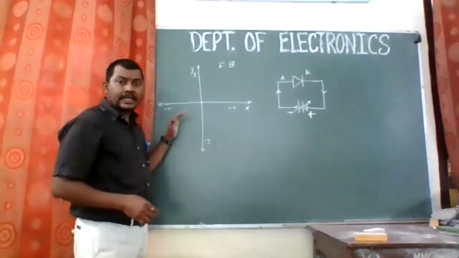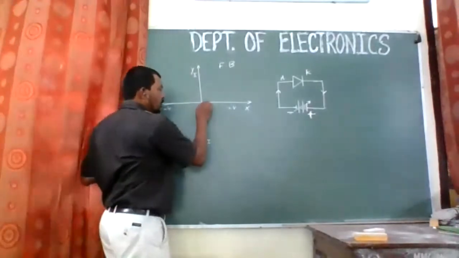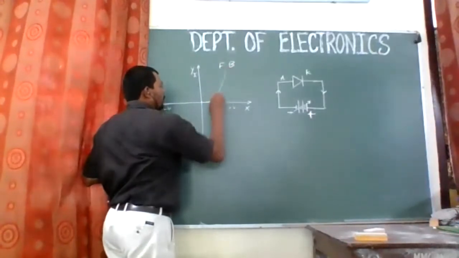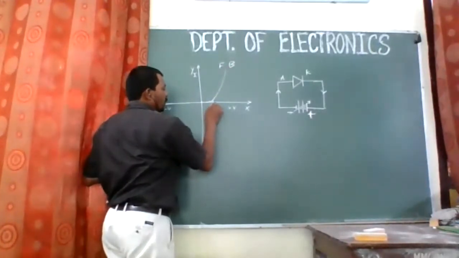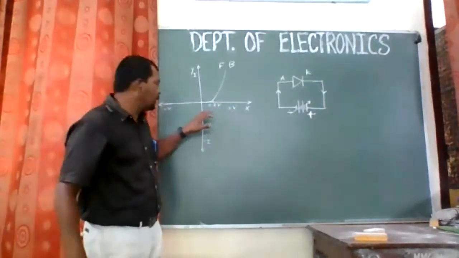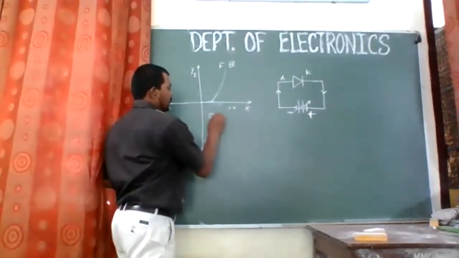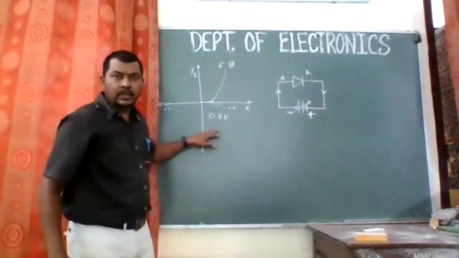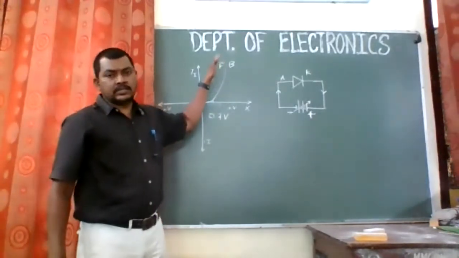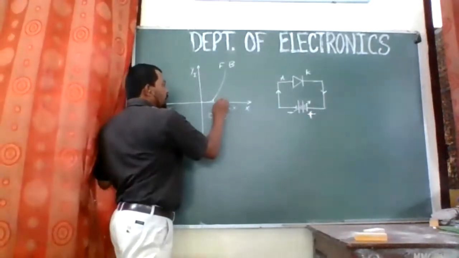So the characteristics that we are expecting on this will be somewhat like this. As you increase the voltage from zero, the voltage goes on increasing up to this point, which is around 0.7 volt for silicon. I guess it is visible. This is 0.7 volt. So I can write over here also. I will write it like this: 0.7 volt. Right. So at this 0.7 volt, the current through the diode starts increasing. Right. And this particular point is called the knee voltage.